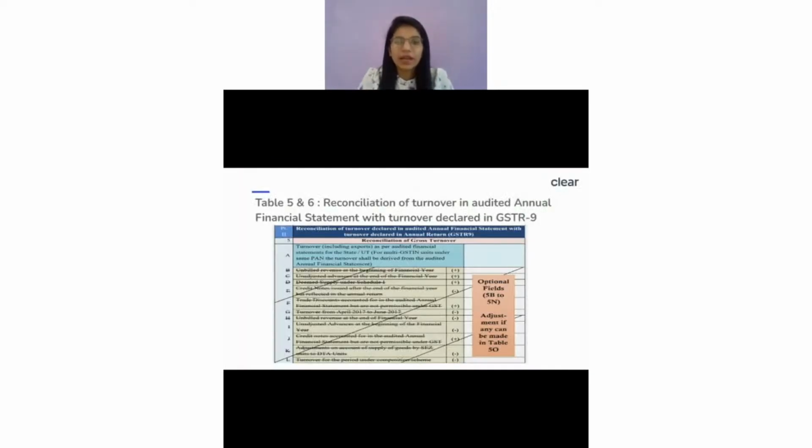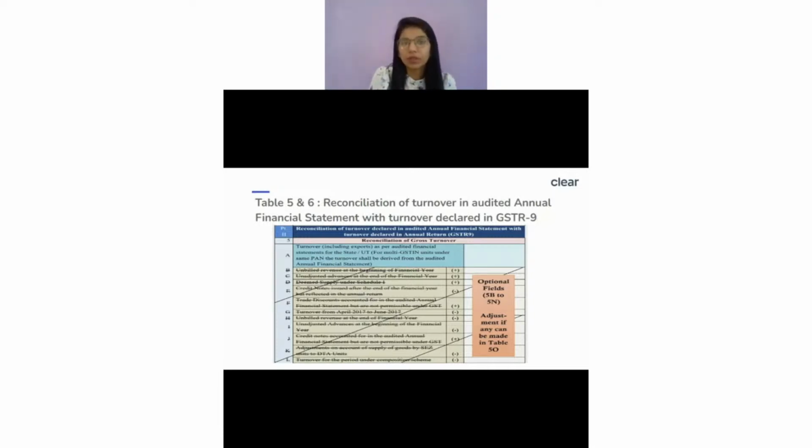Now this is what the government has given, right? So there are table numbers 5 and 6 where they are asking for the reconciliation of the turnover in the audited financial statement with the turnover which is declared in GSTR-9, right? So if you just see at the top, 5A, they're just saying it's a reconciliation of turnover which is declared in your annual return and the financial statement.